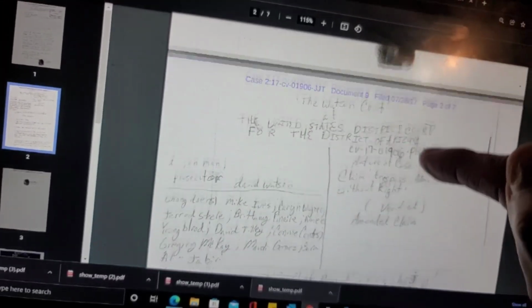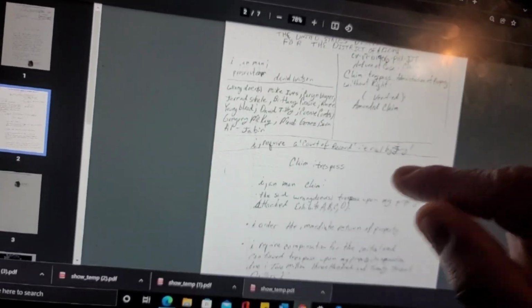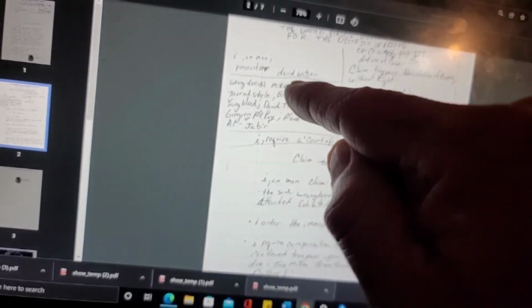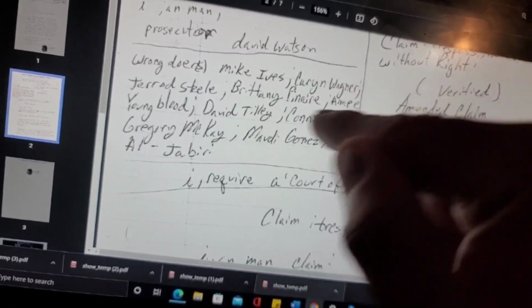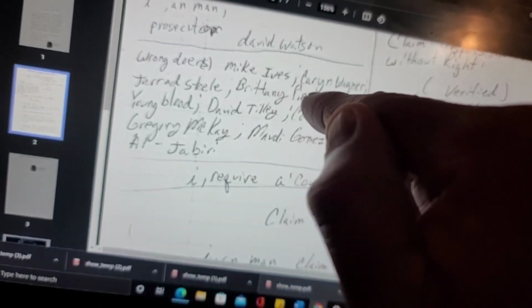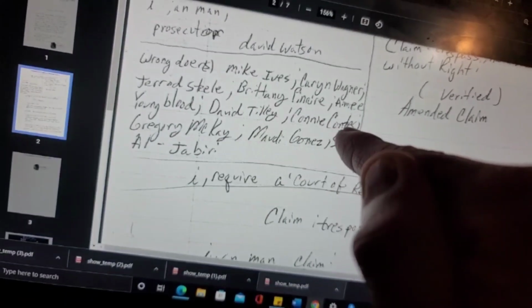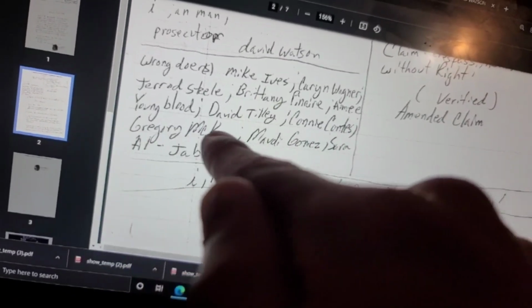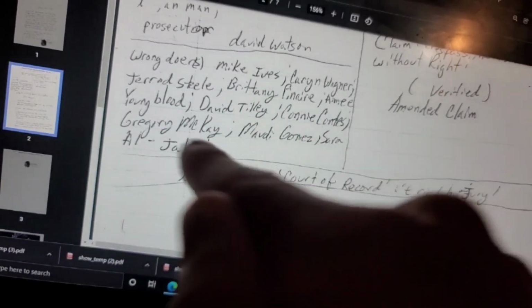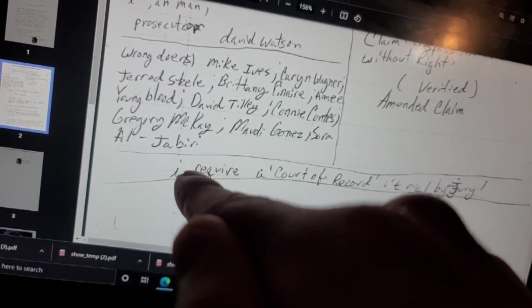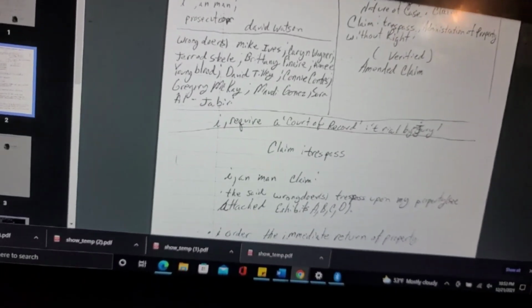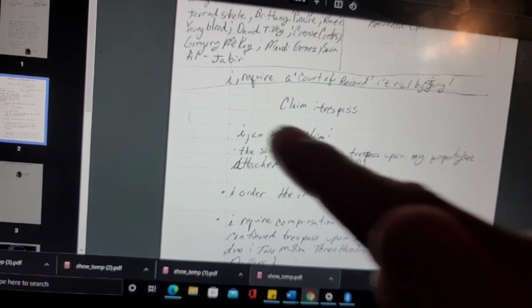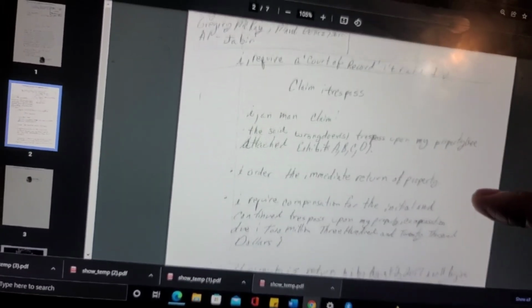Anyways, so let's see. The Watson court. This is another one. Wrongdoers, Mike Ives, Karen Wagner, Jared Steele, that's the prosecutor, Brittany Paneer, I don't know what that is, Youngblood, whoever that is, David Tilley, Connie Contes, Gregory McKay, Mandy Gomez, Sarah A. Jabir, and he puts, I require a court of record, trial by jury. So obviously he's still using the actual same methods that Karl Lentz is showing, right? So I, a man, claim, right?